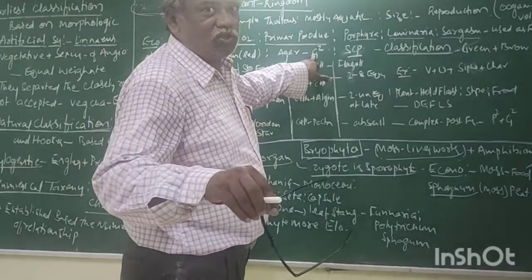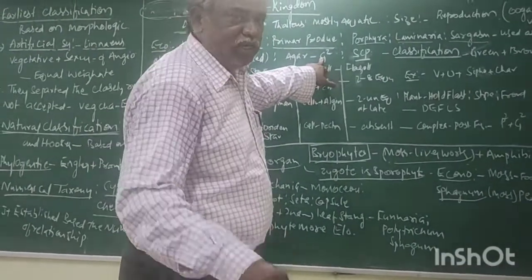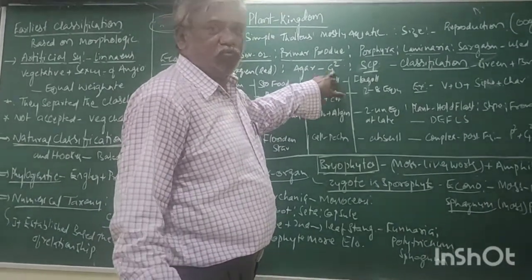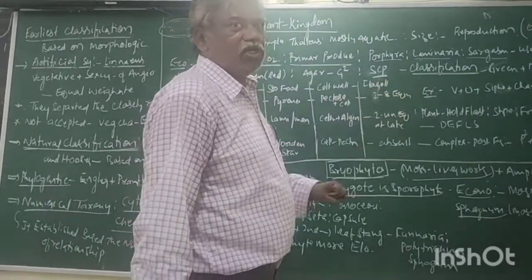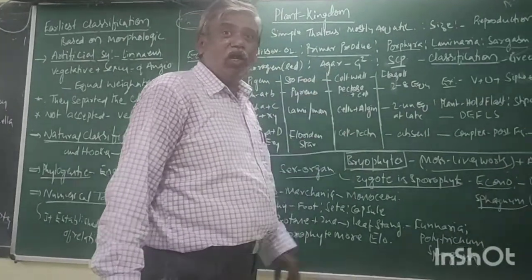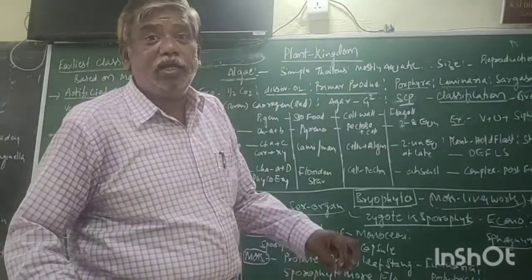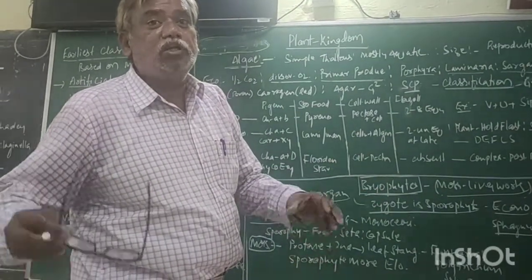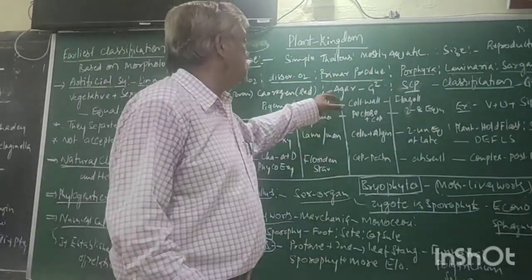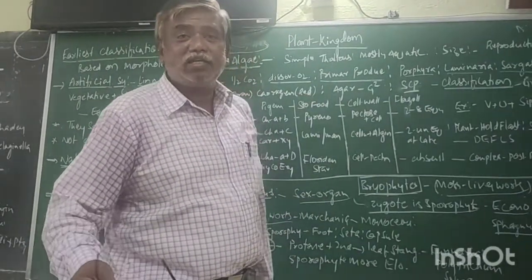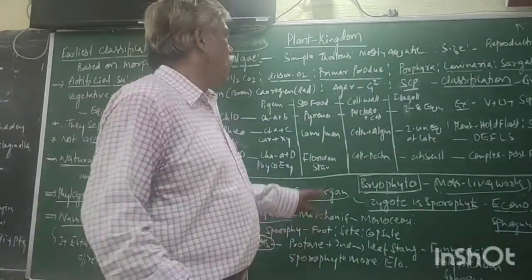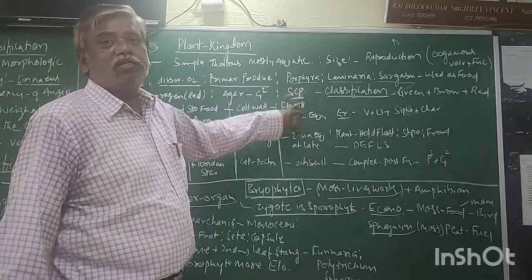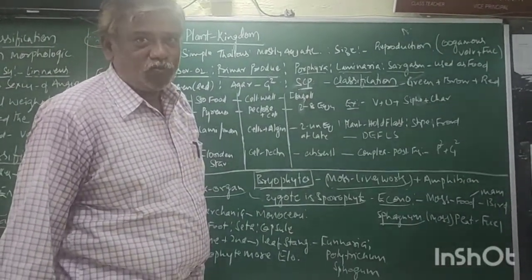From this red algae, especially Gracilaria and Gelidium, a chemical substance is extracted that is called agar, which is used in media for the growth of many microorganisms in in vitro conditions, and also it is used in the ice cream industry. Now come to SCP, single cell protein, Spirulina.